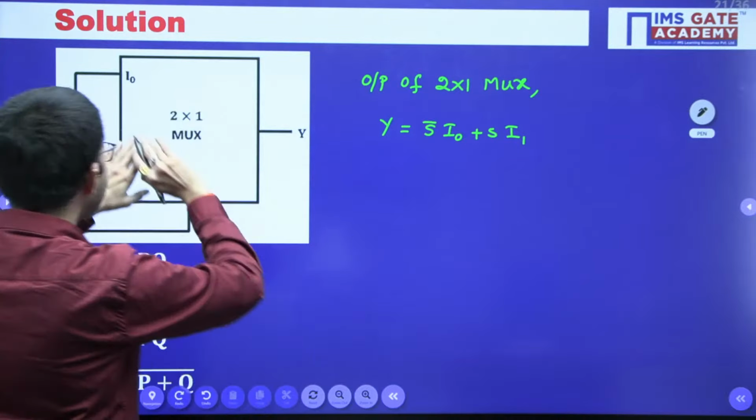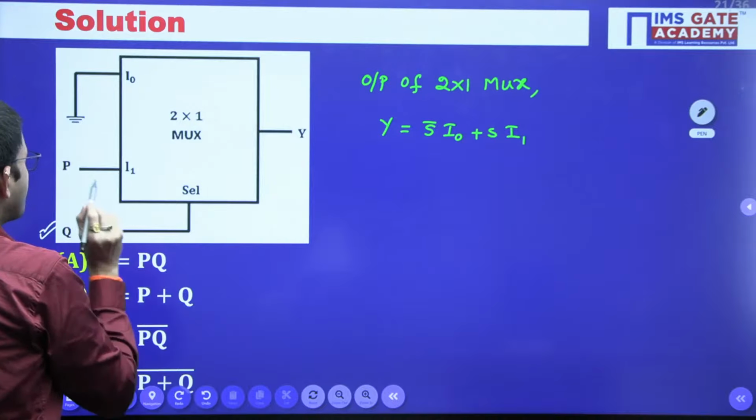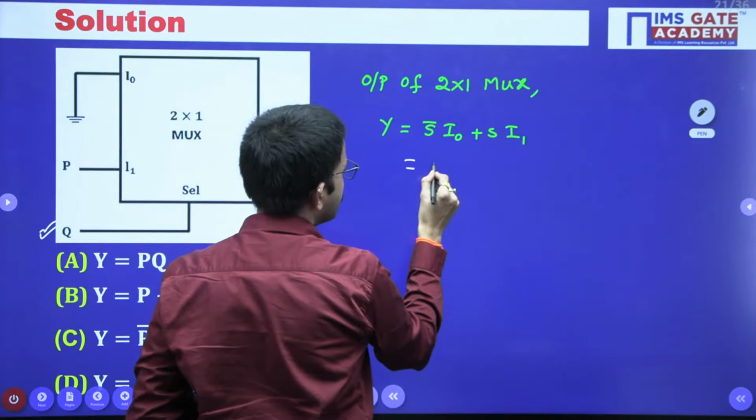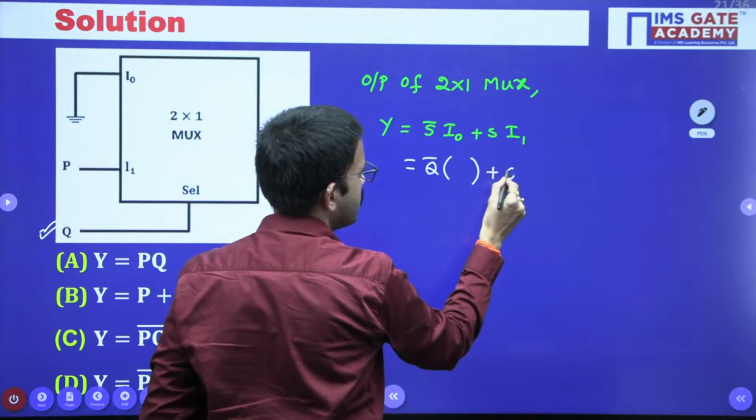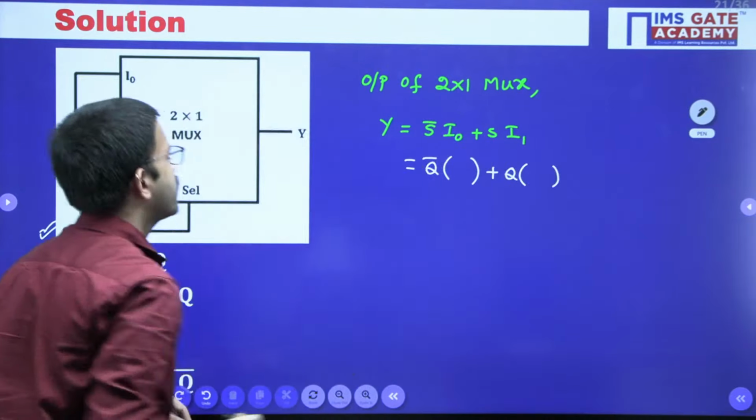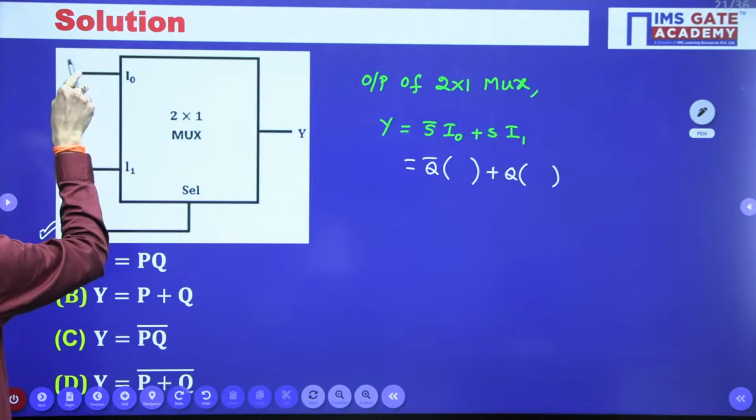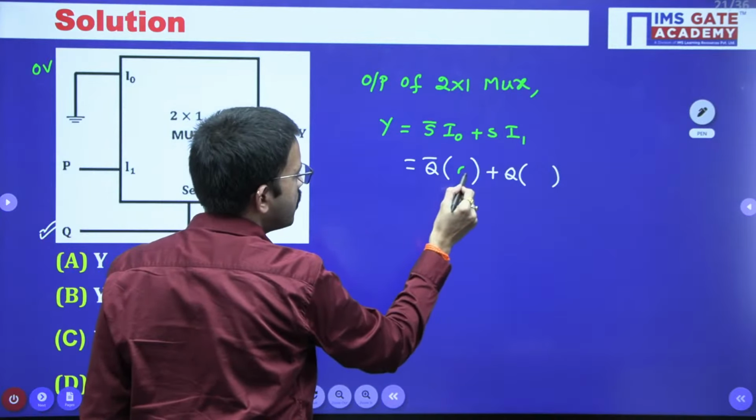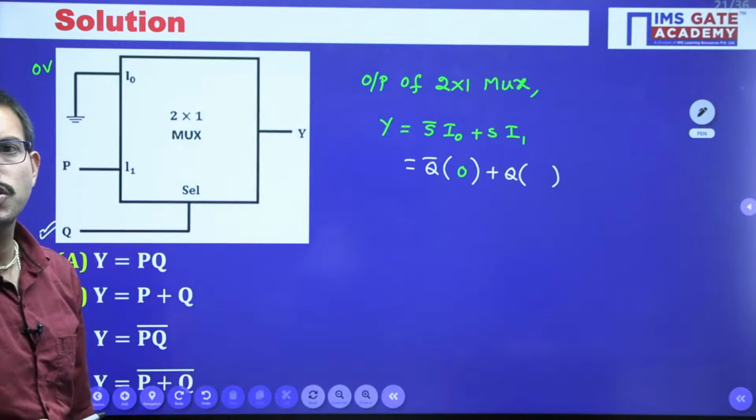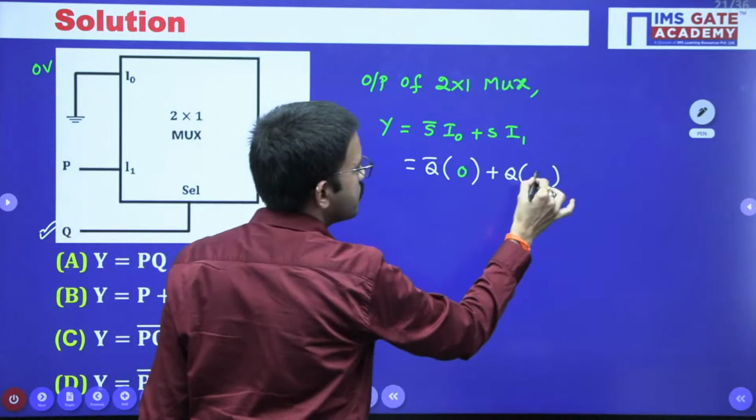So here in this particular mux based circuit diagram, they have given the selection line as what? Q. Selection line is Q. So in place of S, you can put Q. Now I0, according to the question, they have connected to ground. Ground is nothing but 0 volts. So that is nothing but bit value 0. Next, here I1 is nothing but P.